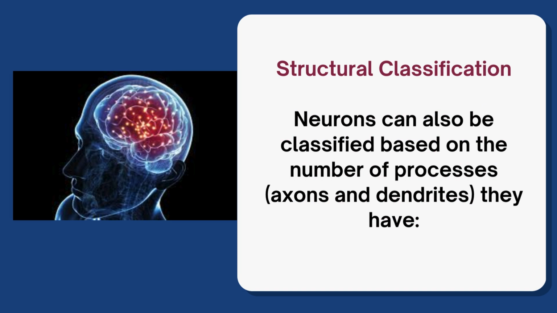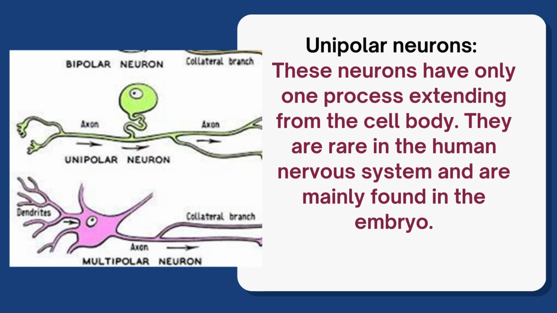Structural classification. Neurons can also be classified based on the number of processes, axons, and dendrites they have. Unipolar neurons. These neurons have only one process extending from the cell body. They are rare in the human nervous system and are mainly found in the embryo.